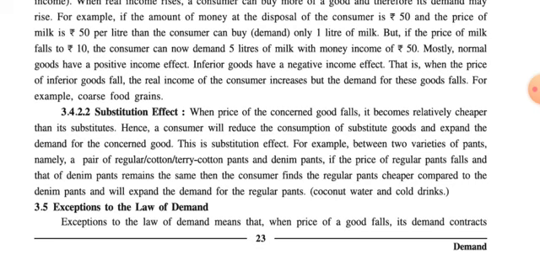The same thing happens with coconut water and cold drinks. Initially the coconut water was rupees 20 per unit and cold drinks were rupees 15. So people may prefer cold drinks, but now when the price of coconut water reduces from rupees 20 to 15, people will prefer to purchase coconut water instead of a cold drink. So it is the substitution effect which is responsible for the inverse relationship between the price of a product and the demand for that particular product.